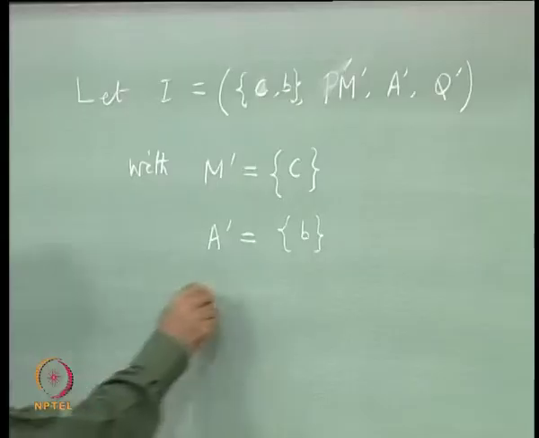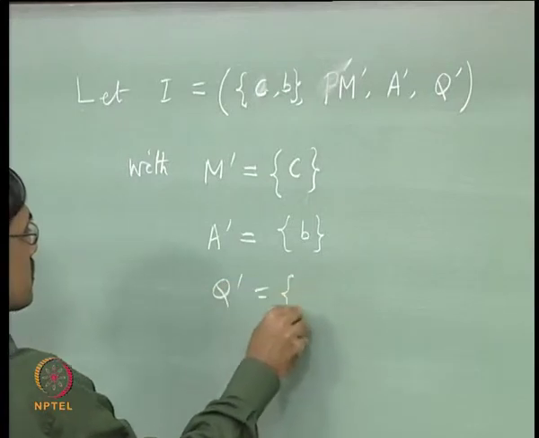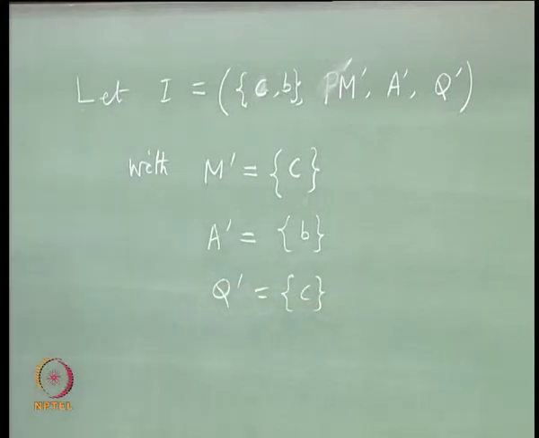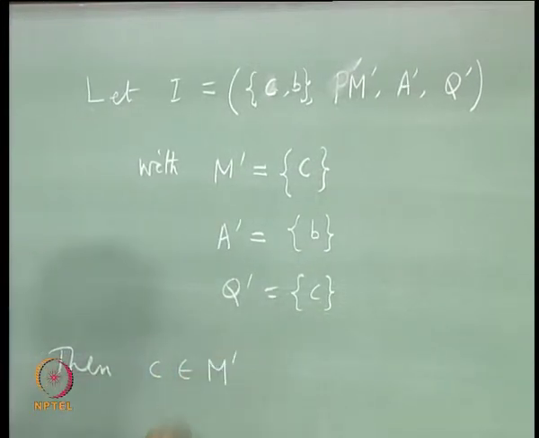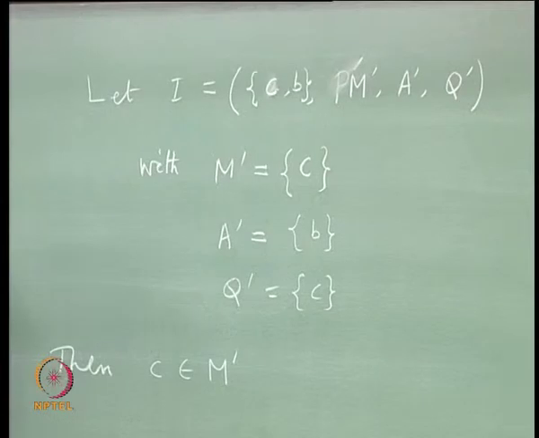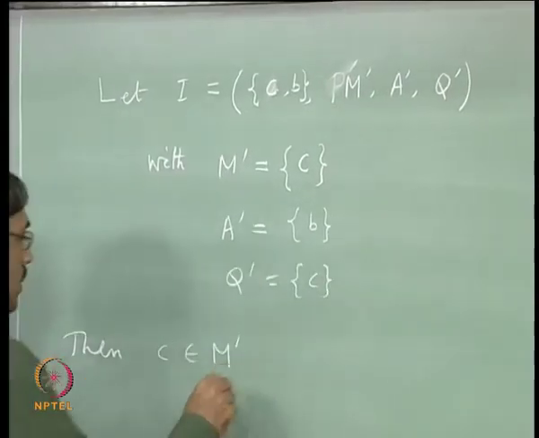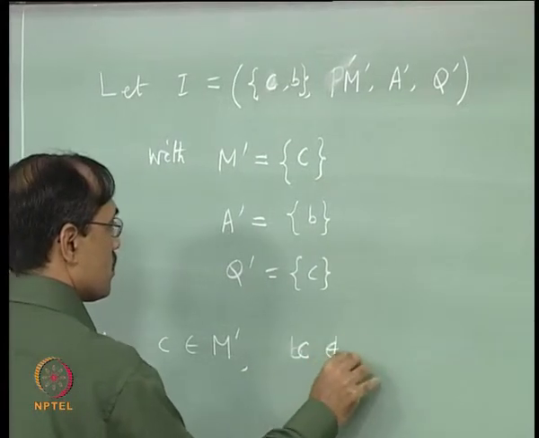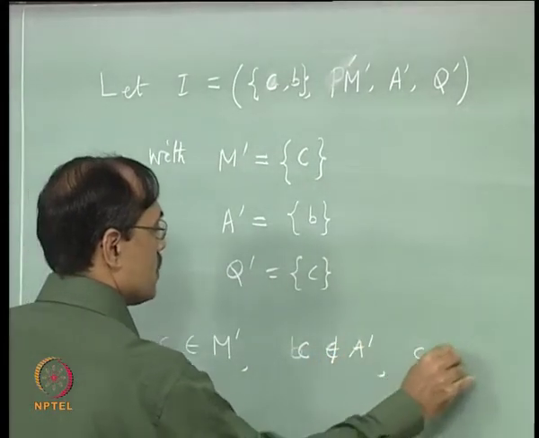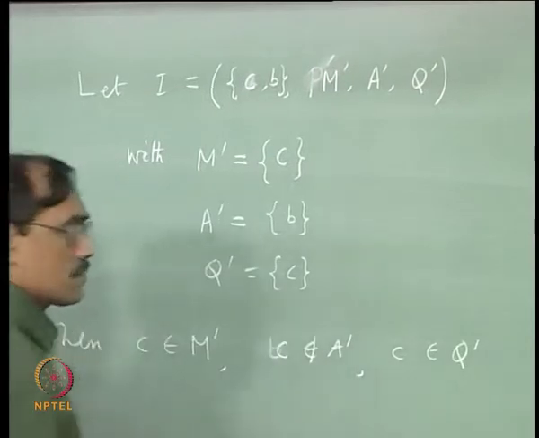So, I will take only Q prime equal to C again. Is that okay? Then what do we see? Then C belongs to M prime, okay, and C does not belong to A prime, C belongs to Q prime, right.